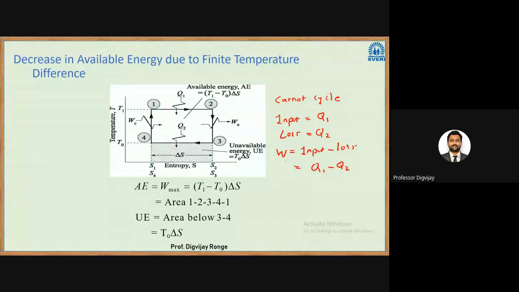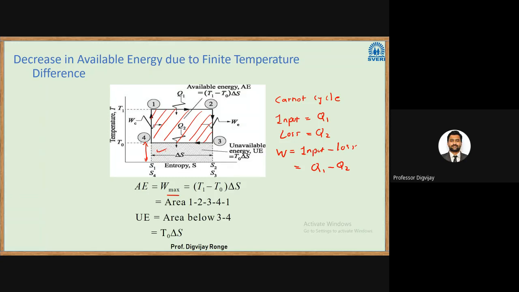This will be the available work in this case. Available work is equal to W max. From this diagram, we can say that this is equal to T1 minus T0 into delta S. The area of this rectangle will be your available work. Unavailable work will be the area below 3-4, which is T0 delta S. This will be your unavailable work.